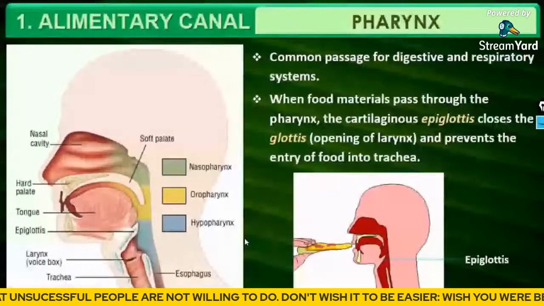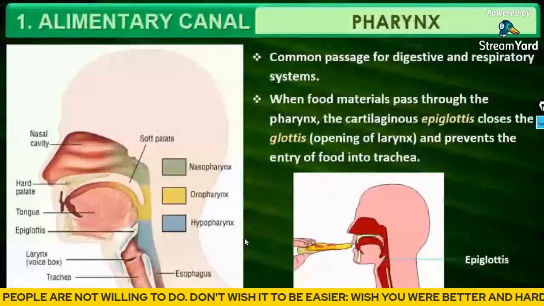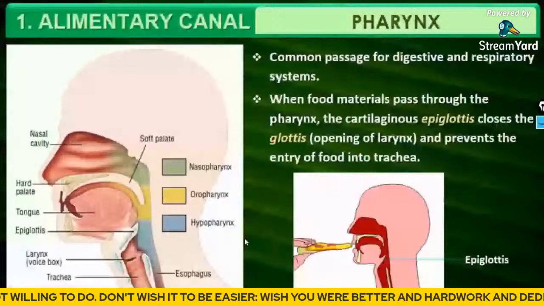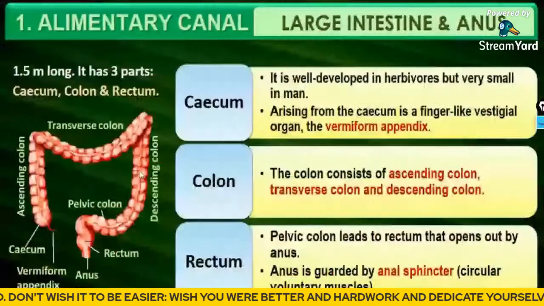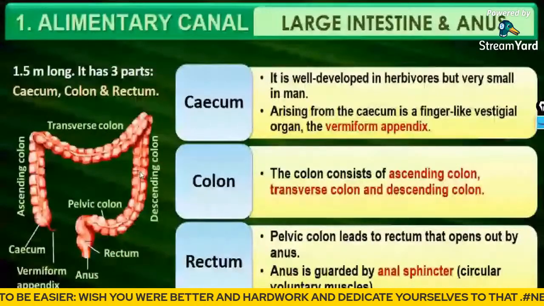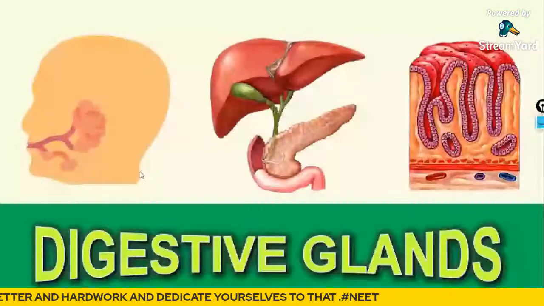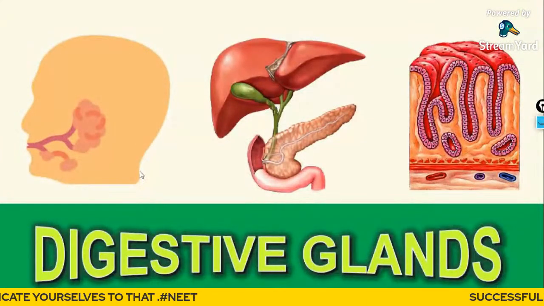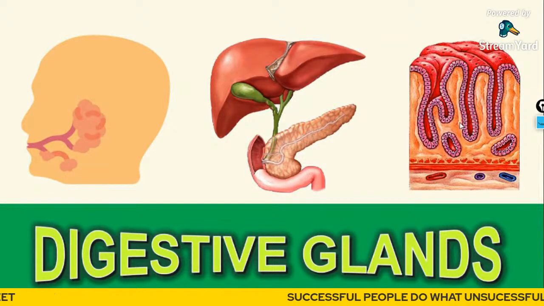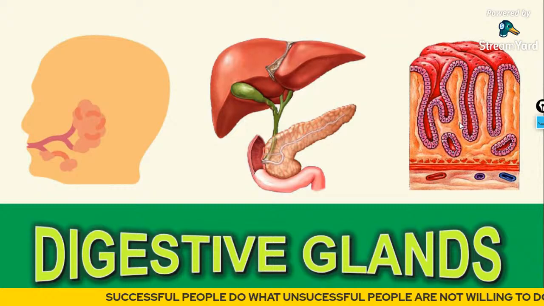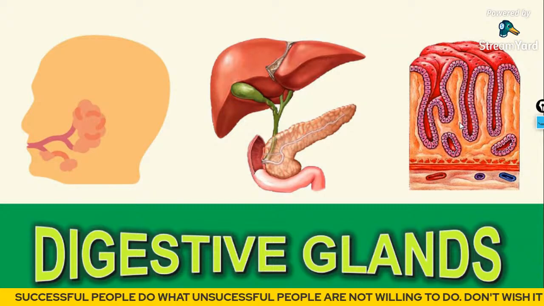So in the next class, we will be studying the pharynx, esophagus, stomach, small intestine, and large intestine. We will be studying the alimentary canal itself. And after that, in the next lecture, we will move on to the digestive glands, that is the salivary gland, the liver, and the pancreas. So that's all in today's class, and thank you for your wonderful cooperation.